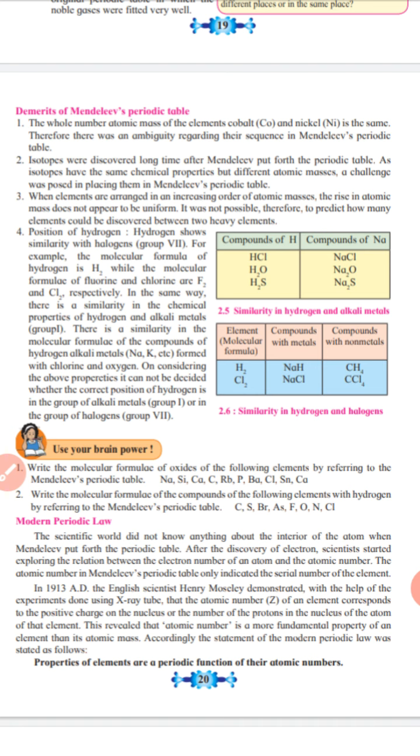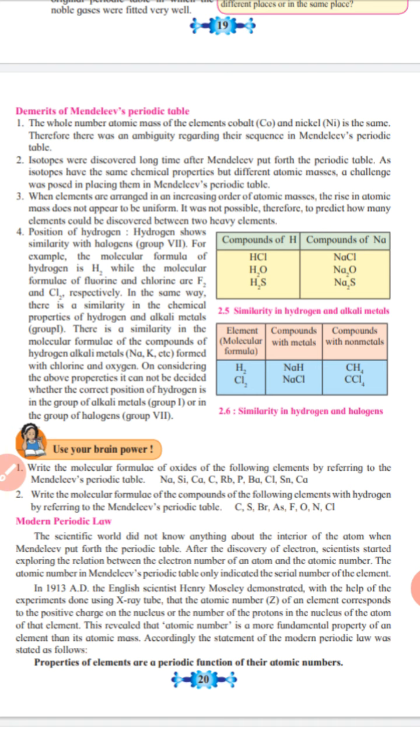Okay, the next one, the third one. When elements are arranged in increasing order of their atomic masses, the rising atomic mass does not appear to be uniform. It was not possible, therefore, to predict how many elements could be discovered between two heavy elements.